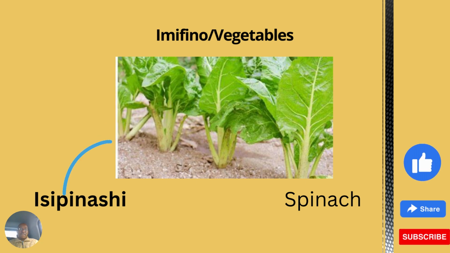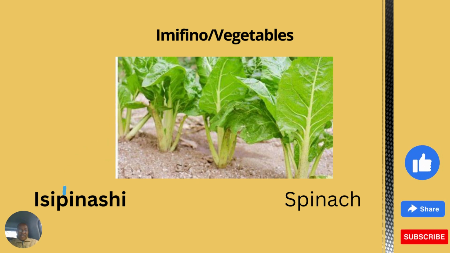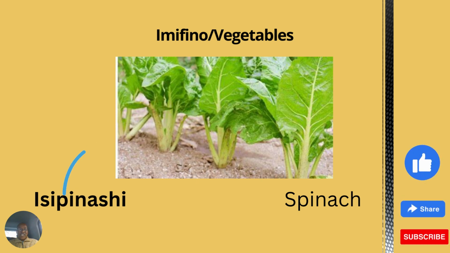Let's begin. Imifino, vegetables, are as follows. Here we start with these green plants, which are called spinach. This type of vegetable is called spinach. So spinach in isiZulu we call it isipinashi. I hope you'll be able to call that.